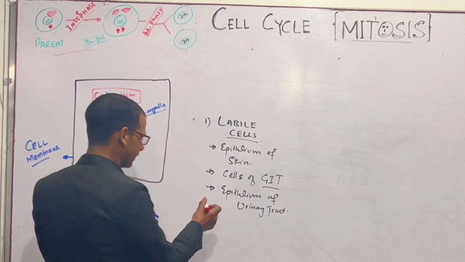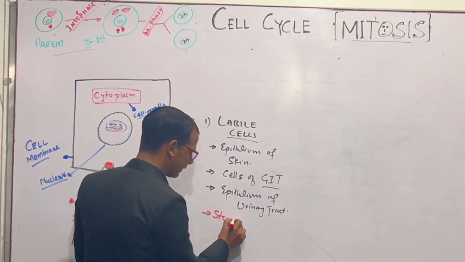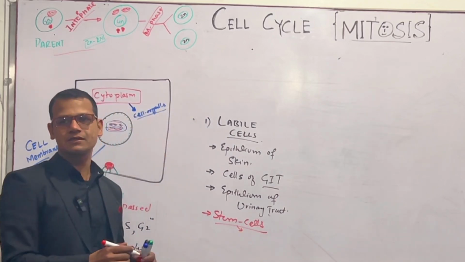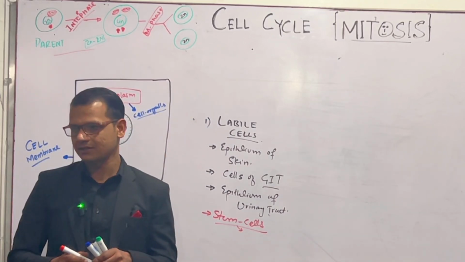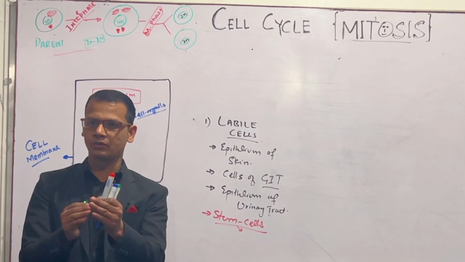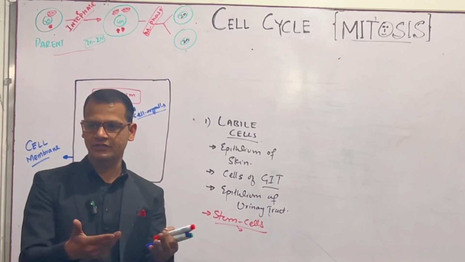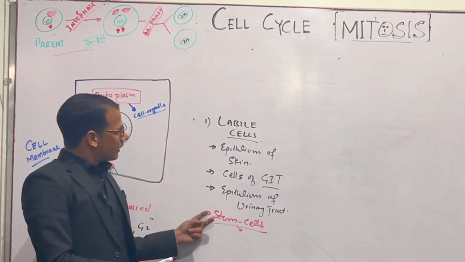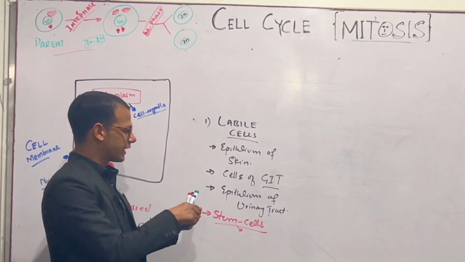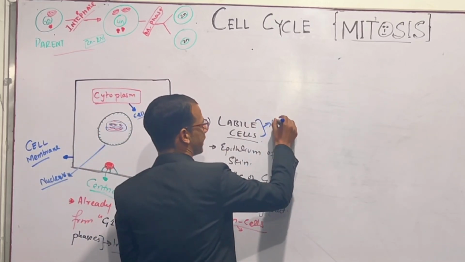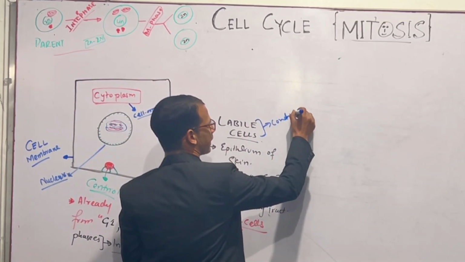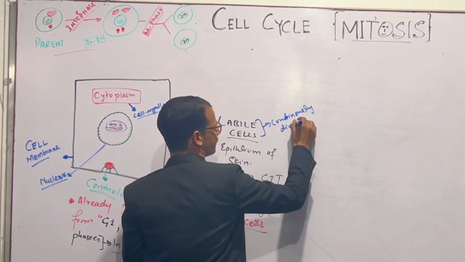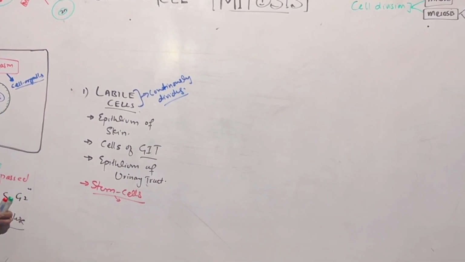For example, we have stem cells. Remember one point in your brain that all the cells are formed from stem cells. From stem cells, they develop into white blood cells, red blood cells, platelets, thrombocytes, for example, right? So these are labile cells which are continuously dividing, continuously proliferating. These are also known as proliferating cells.